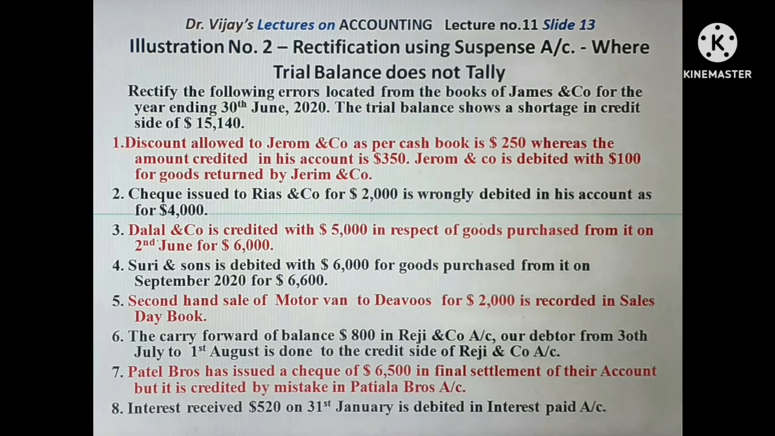Next, second-hand sale of motor van to Devus for $2,000 is recorded in the sales day book. Sale of a motor van, a fixed asset, is to be shown as credit in the motor van account. Here, the transaction is recorded in the sales day book, and so automatically the credit goes to the sales account.